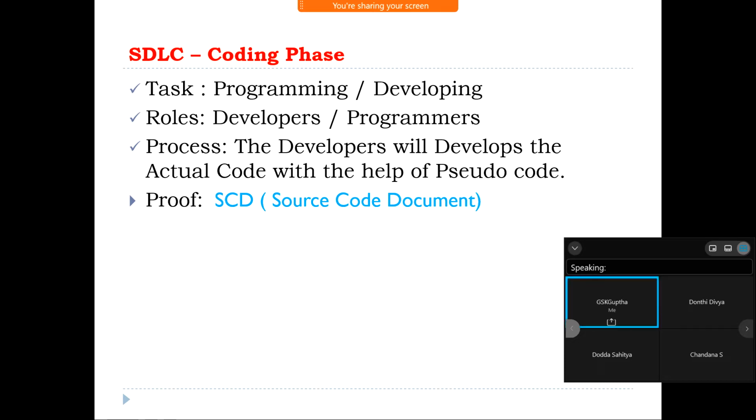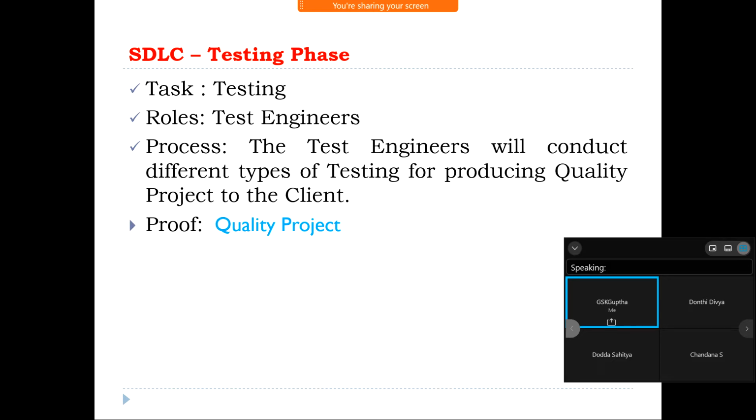Entering value 1, value 2, click on the add button. The result should be displayed as per the addition. Entering value 1, value 2, click on multiplication. The result should be displayed as per the multiplication. Like that, they are going to write the English statements. With the help of the pseudocode, the developers will develop the actual code of the application.